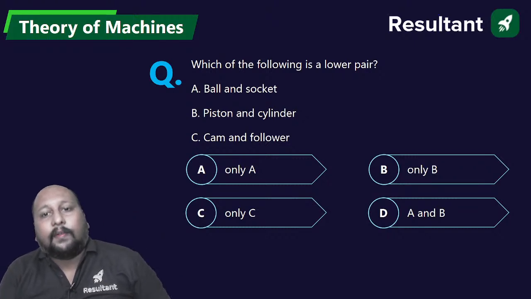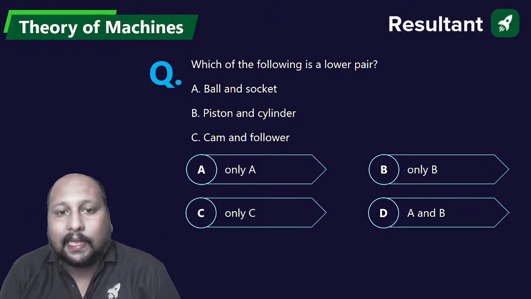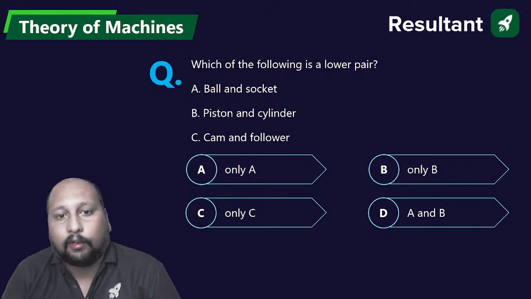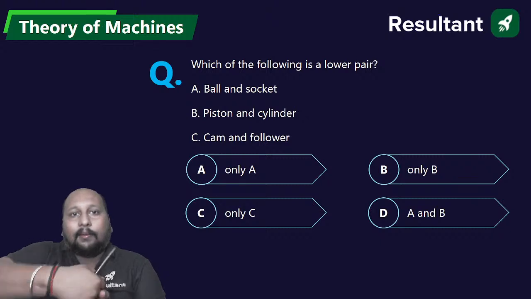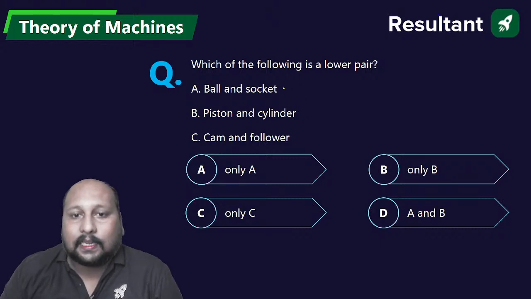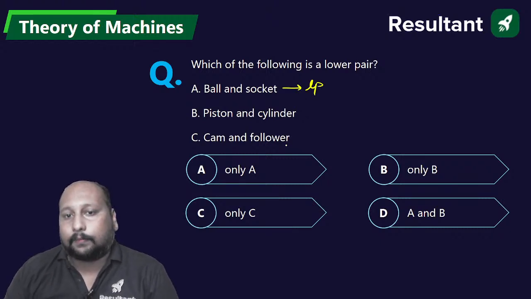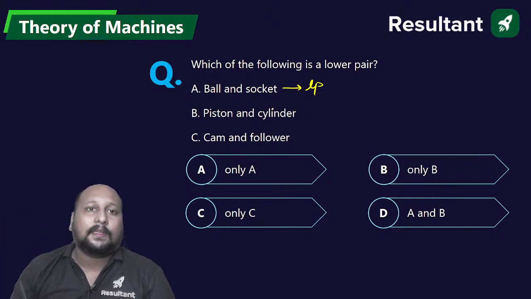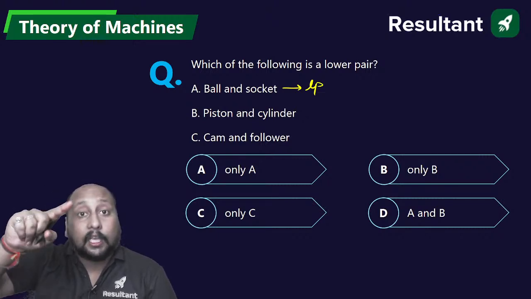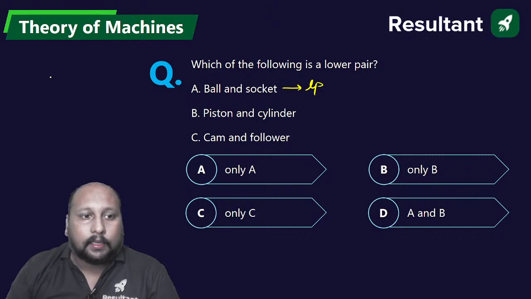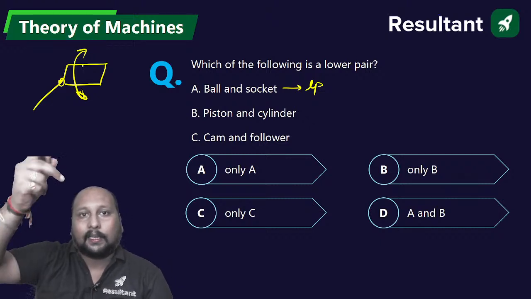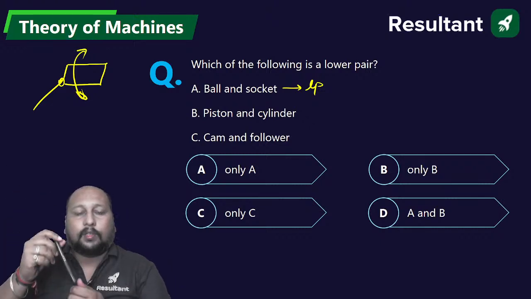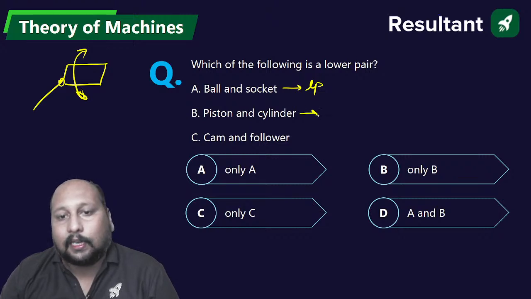Which of the following is an example of a lower pair? Ball and socket, piston and cylinder, cam and follower. Definitely we know that ball and socket has a 3D motion and a surface contact. This is an example of a lower pair. The best example is the rear view mirror of the bike, which you are able to rotate in complete 360 like this. So this is a ball and socket. Piston and cylinder is definitely a lower pair.